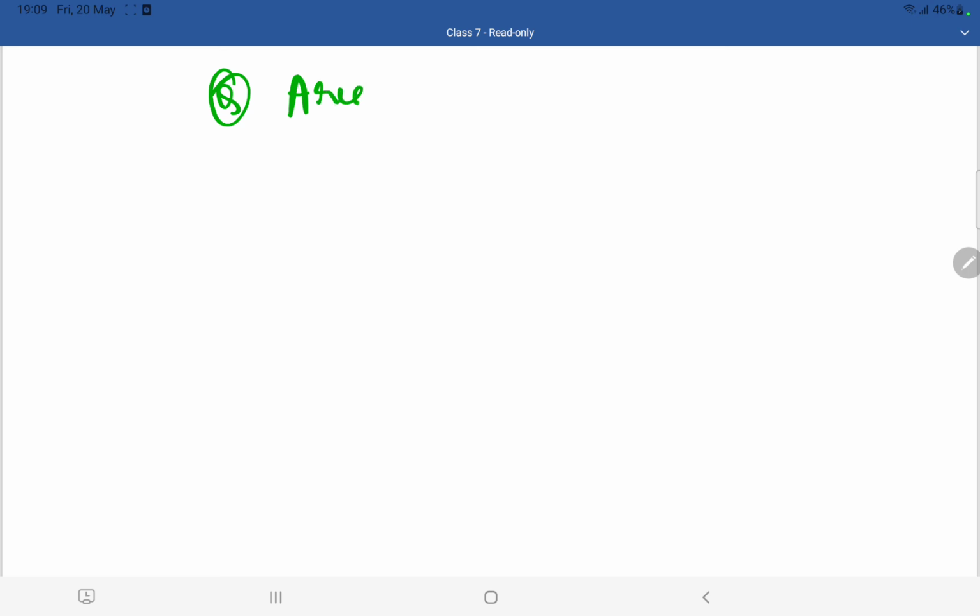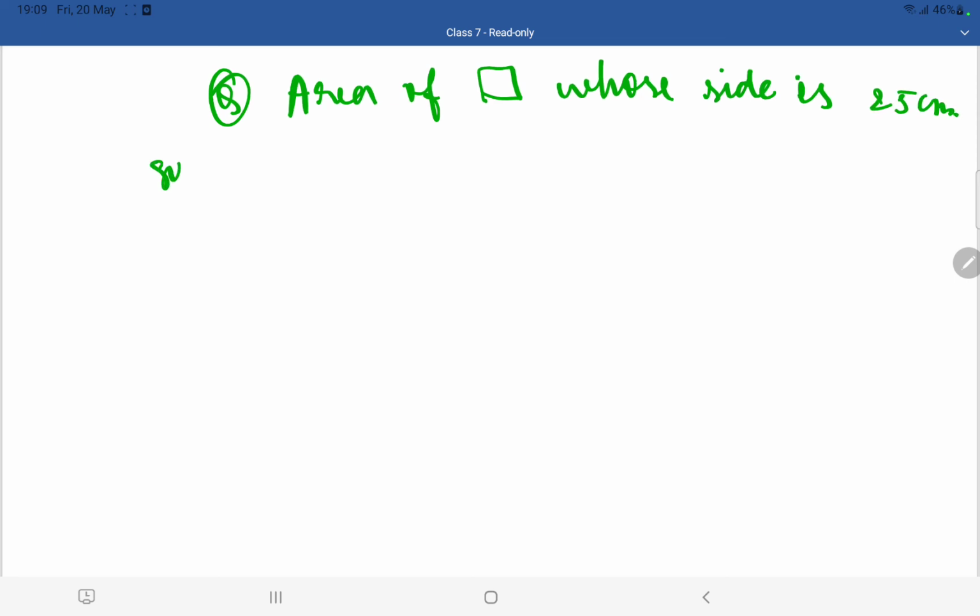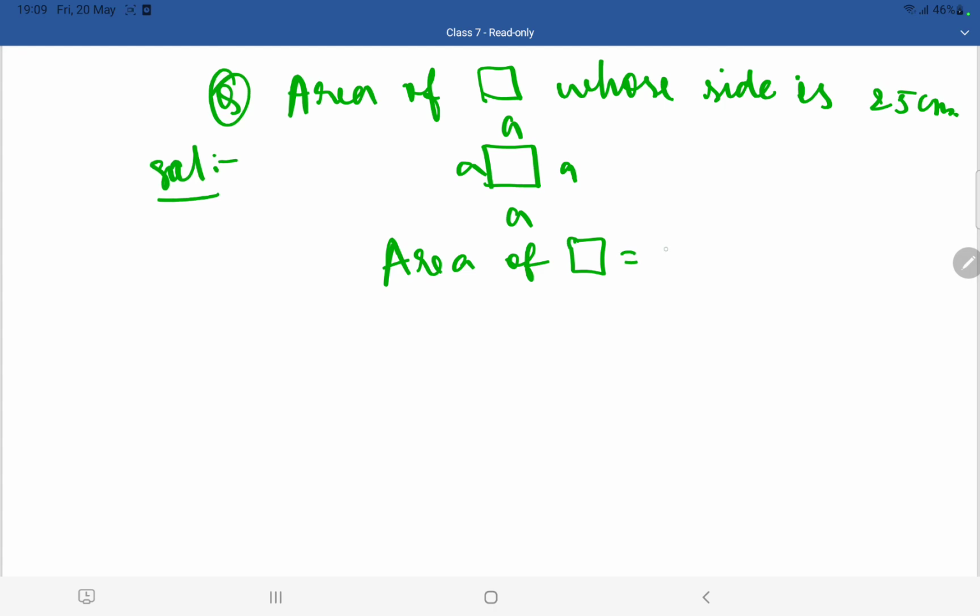Find the area of a square whose side is 25 centimeter. They have given one side only. I told you that all the sides of a square are equal, and the formula for the area of a square is a square, side square. Here they have given 25 centimeter as the side. So 25 square, or centimeter square.